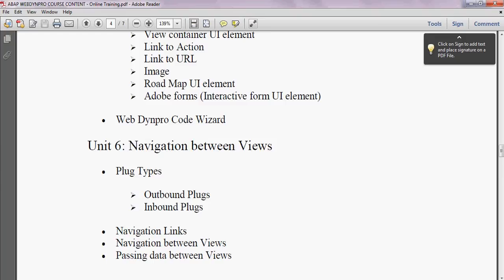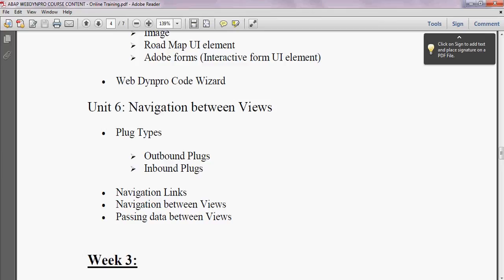Okay, now coming to the navigation between views, this is a most important concept. If we have a WebDynPro application with two different screens, we may get a requirement where we have to navigate from one view to another view. To achieve navigation between multiple views is covered in this particular unit, navigation between views.